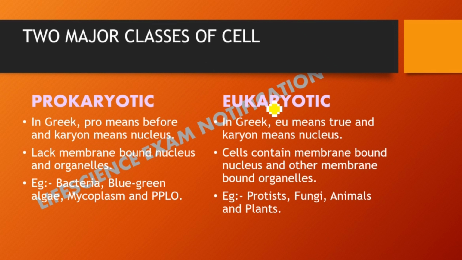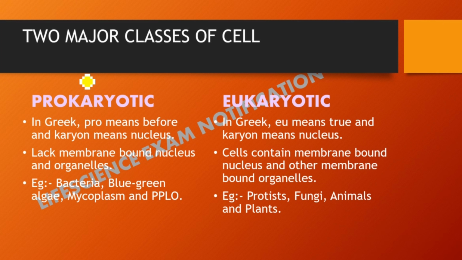So first let's talk about prokaryotic cell. In Greek, prokaryote means pro means before and karyon means nucleus. So before nucleus, that is they don't have a nucleus; they lack a membrane bound nucleus and also lack membrane bound organelles. Examples of these prokaryotic cells are bacteria, blue-green algae, mycoplasma, and PPLO.